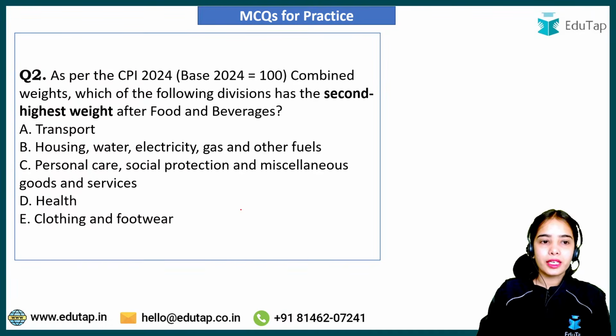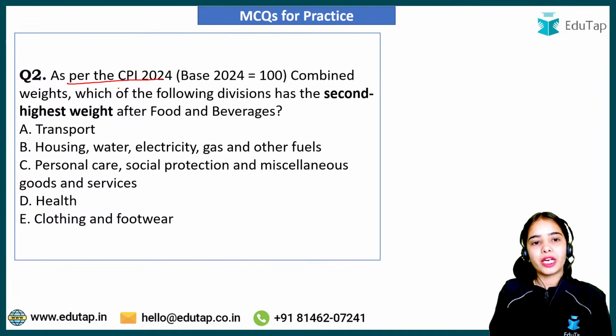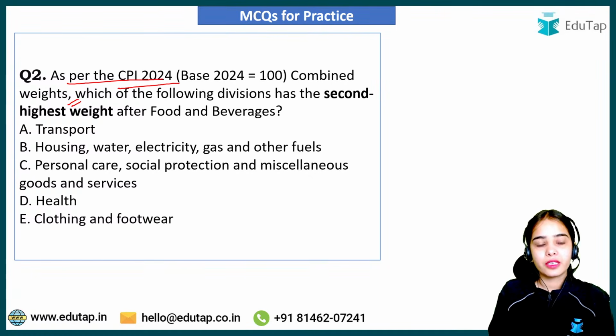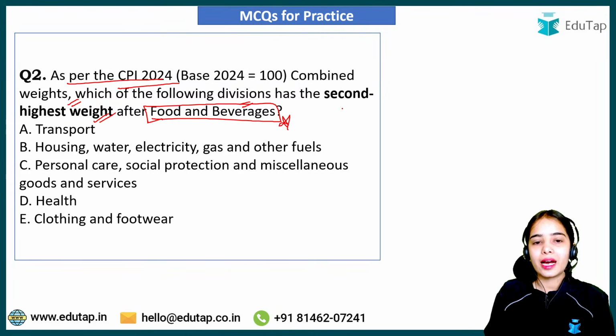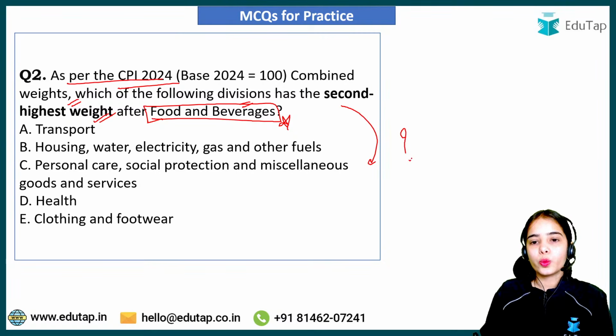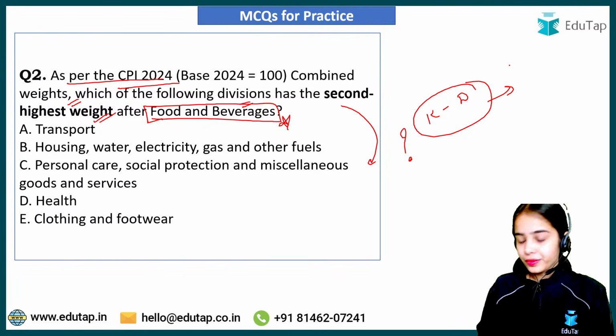Okay. The second question is in front of you. As per the CPI 2024 combined weights, which of the following divisions has the second highest weight after food and beverages? So after food and beverages, the second highest weight is provided to what category in the 12 divisions? So try to answer this question.